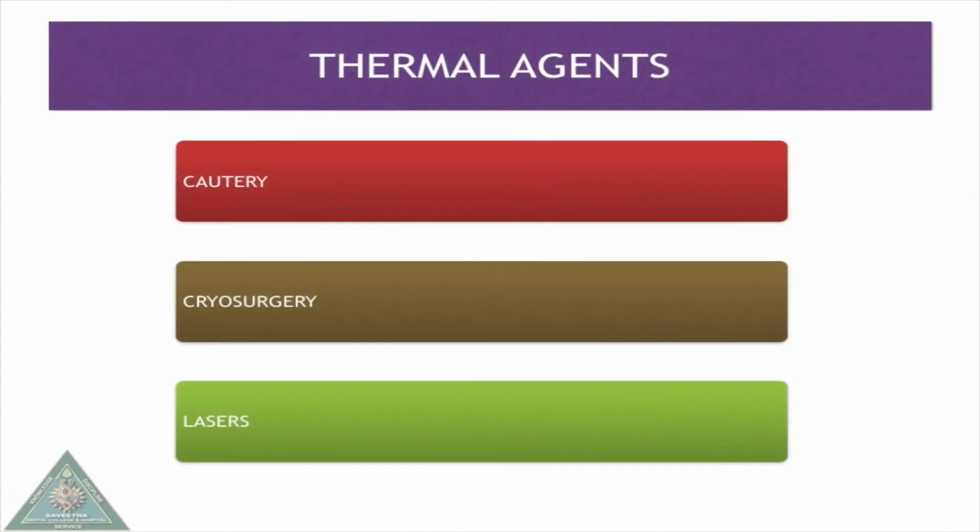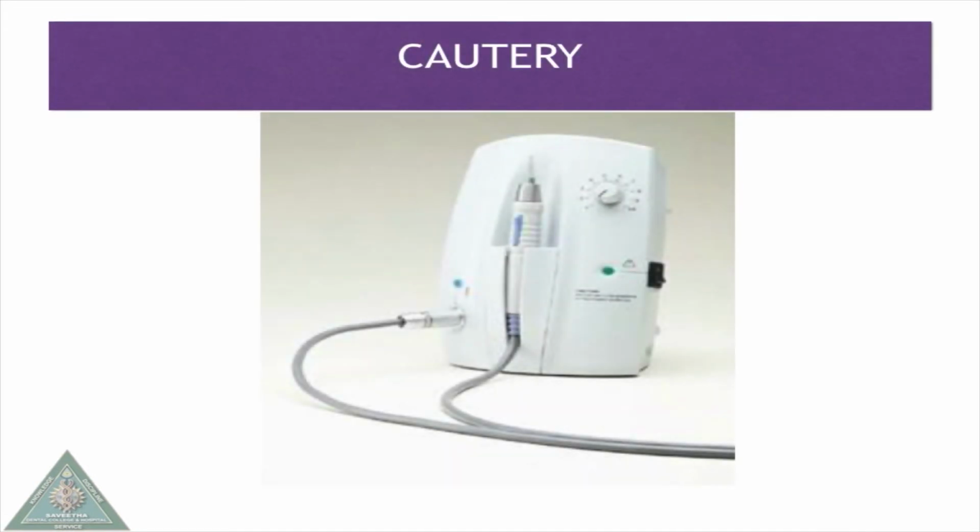Next we will see about thermal agents. Cautery helps in controlling bleeding. Here heat achieves hemostasis by denaturation of protein, which helps in coagulation of tissues.